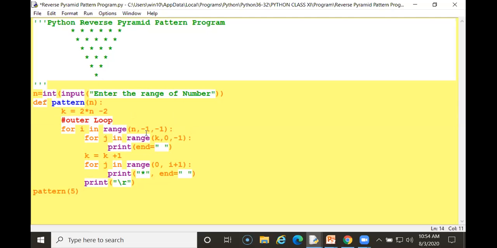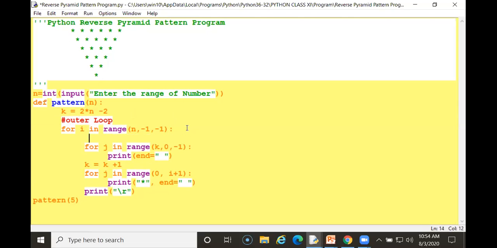Now this is the inner loop. Next, I am using an inner loop. You can see this line will not be executed by the interpreter. So this is the outer and inner loop. For j, this is for columns.